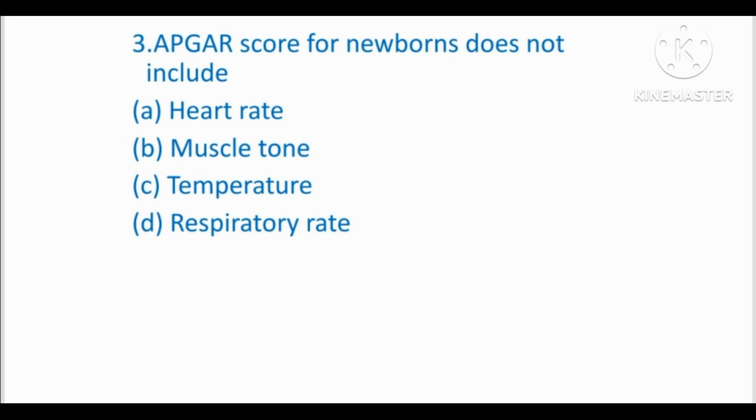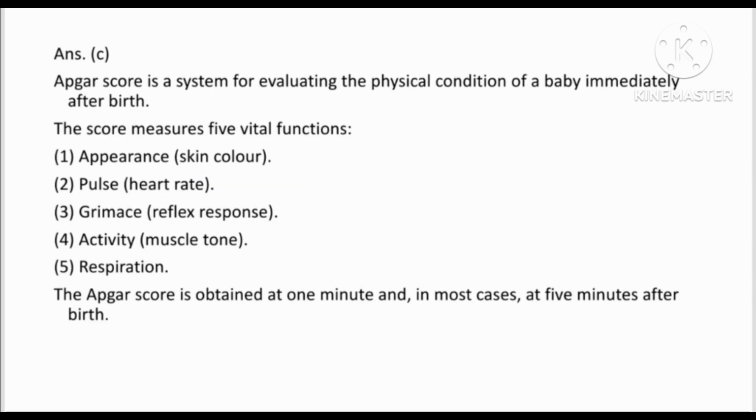So next question, Apgar score for newborns does not include. Options are heart rate, muscle tone, temperature and respiratory rate. Answer is option C, temperature. Actually, Apgar score is a system for evaluating the physical condition of a baby immediately after birth. The score measures 5 vital functions such as appearance, pulse, grimace, activity and respiration. Apgar scoring is obtained at 1 minute and 5 minutes after birth.